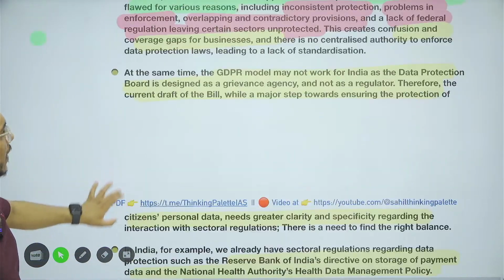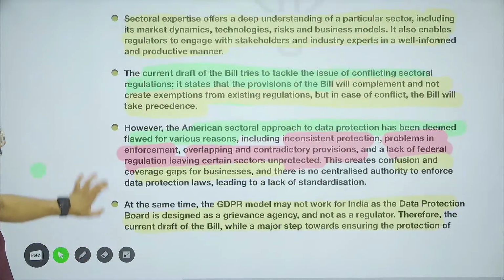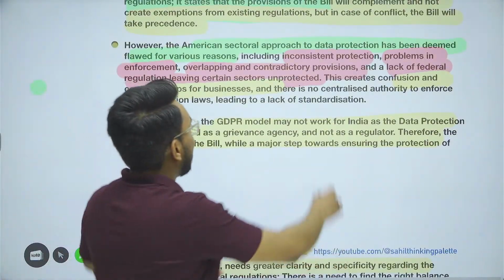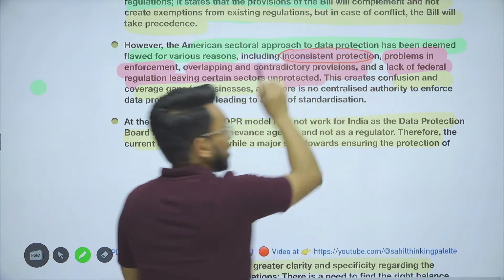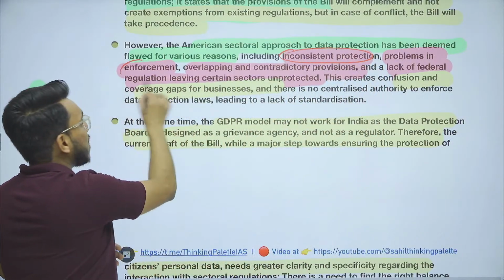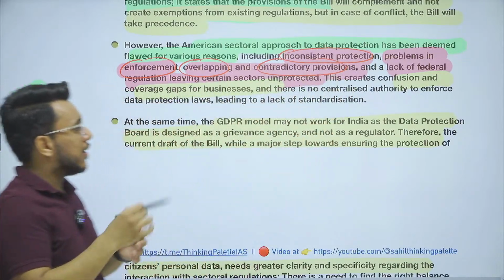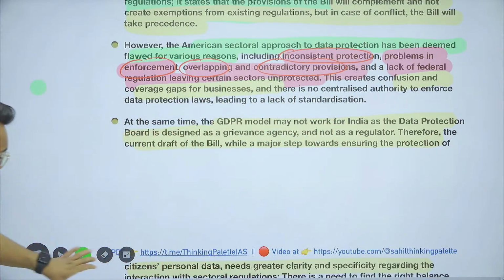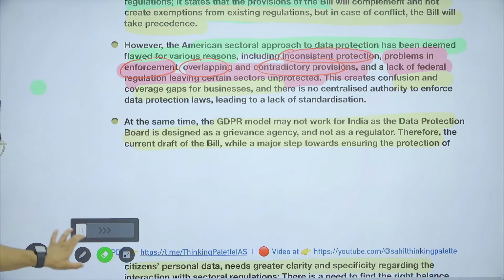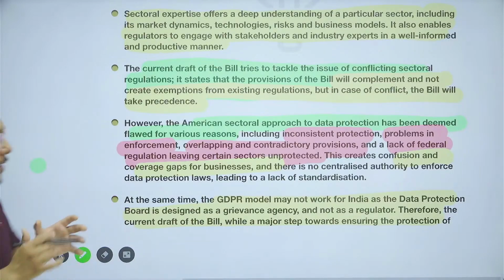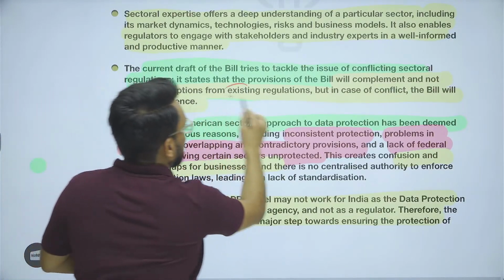Now sectoral regulators are good, but guys, there are often certain problems in sectoral regulation. For example, there might be inconsistencies. There can be problems in enforcement. There can be overlapping. There can be contradictory provisions. Okay, this is something that is there. Now, when we talk about India's digital data protection bill that has come, it provides that it will complement the existing regulations.